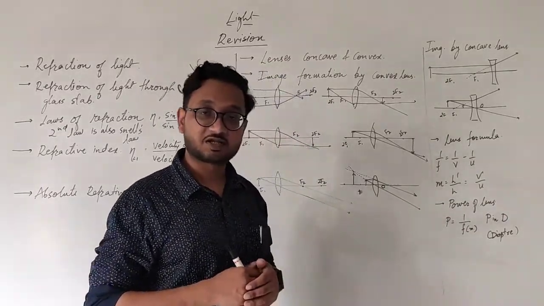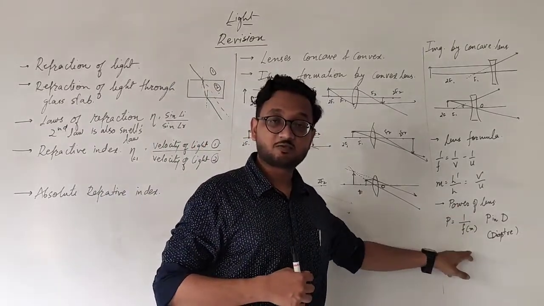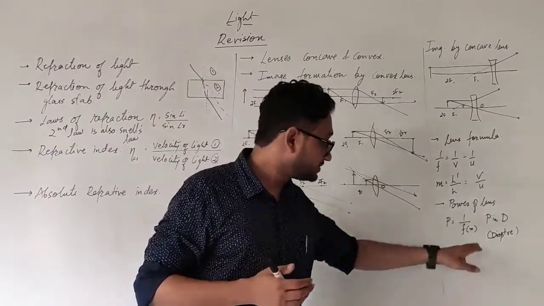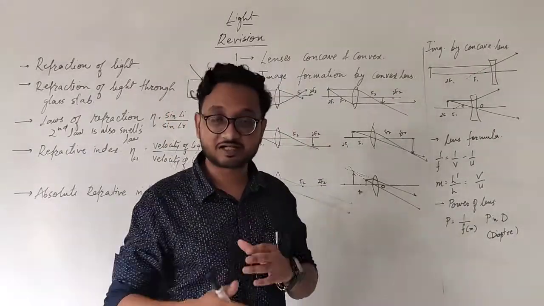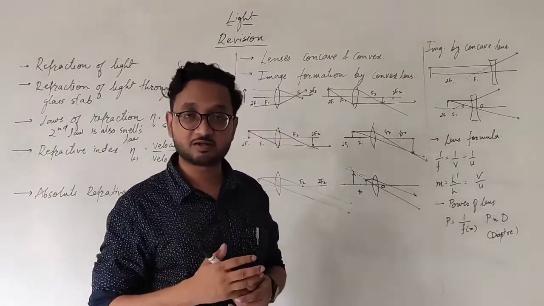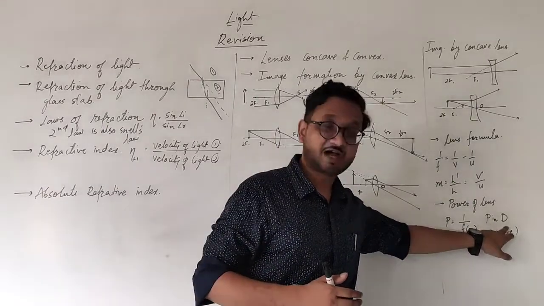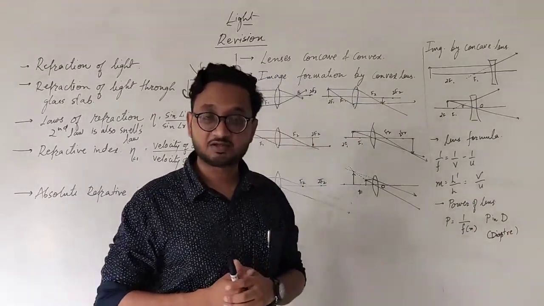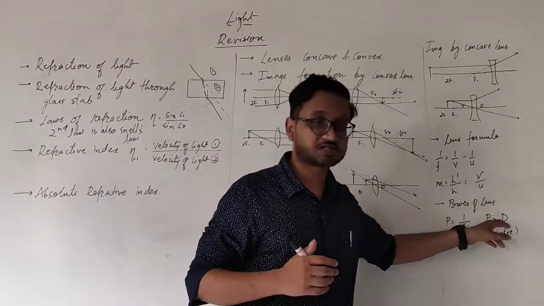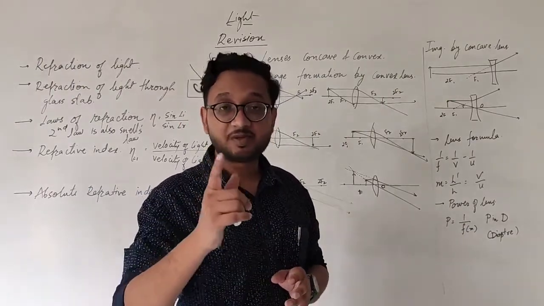Power of the lens, the last topic of the chapter. Power of the lens is given by the inverse of focal length. So whatever the focal length in meters, of course if it is given in centimeters, you always convert it into meters first and then use it in the numerical. And the unit of power is diopters. It is given by capital D. So whenever you are given the power in diopters and you are supposed to find the focal length, you will find the focal length, but that will be in meters.